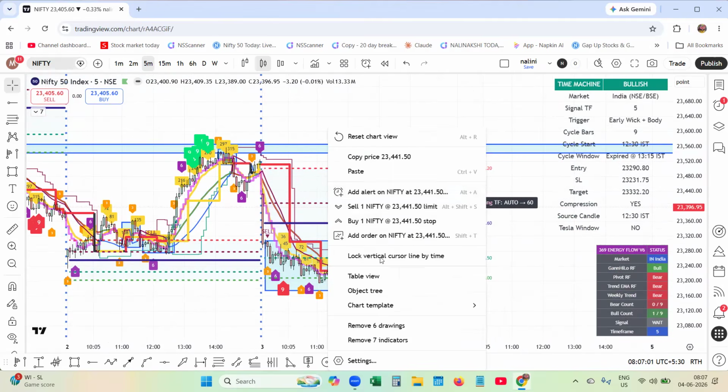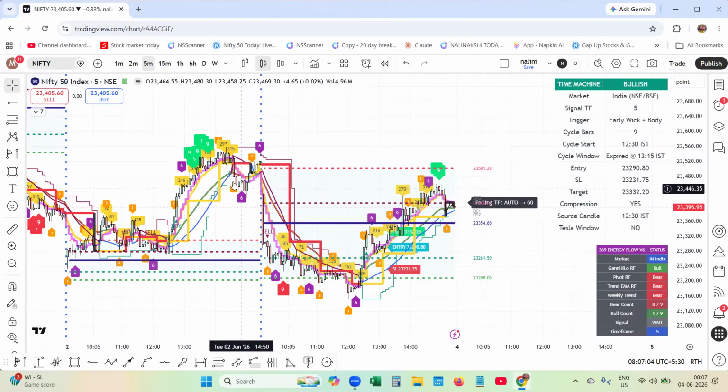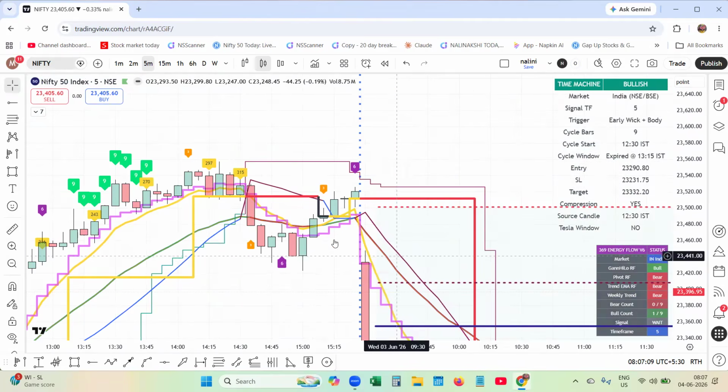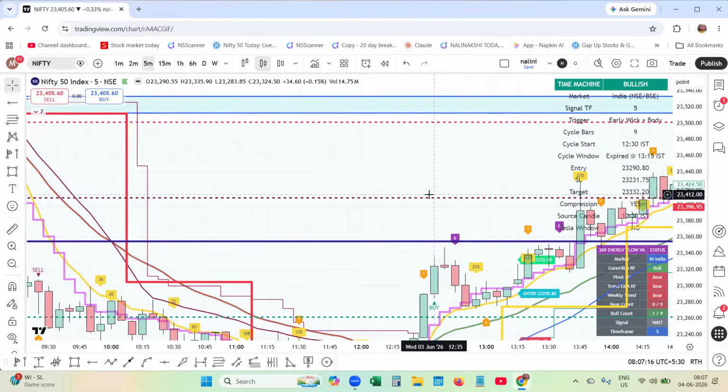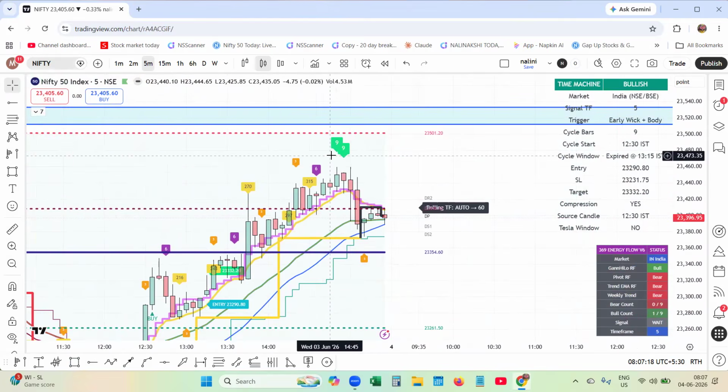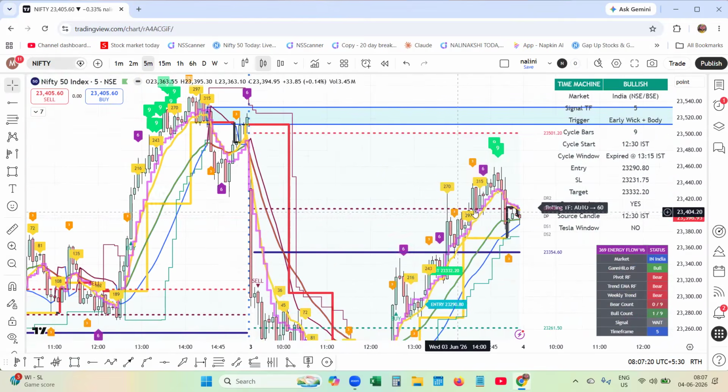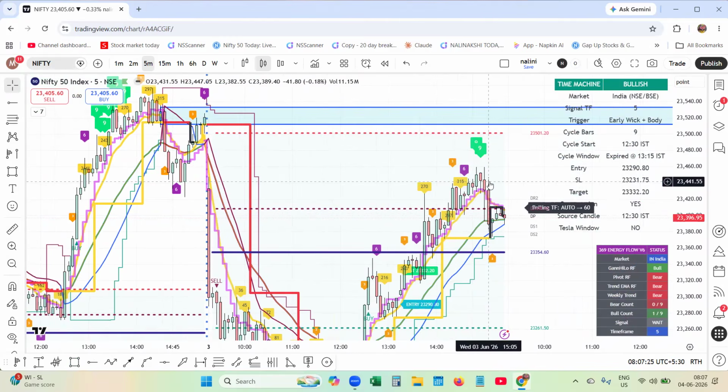Take out the drawing, and if I zoom in, let us see, this time is very, very important. Tesla time, I apply there. Did the price come there? Yeah, it almost came to that area. They did not reach there. They halted over here below this area. This is 300, the completion of the cycle. That is the 315 time cycle. Price could not go there.